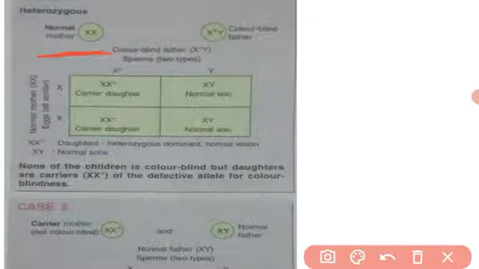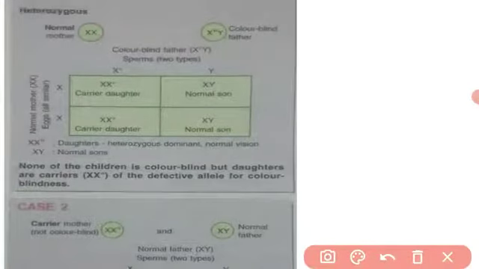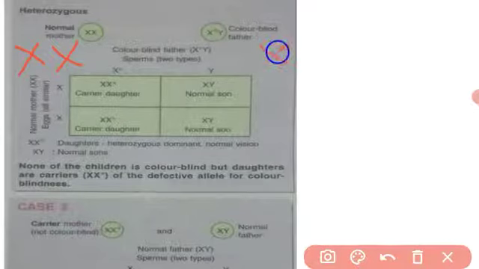Her eggs contain XX chromosomes, and the father is color blind. Why? Because the father has only one X chromosome, while the mother has 2 X chromosomes. The mother's gametes have 2 X chromosomes, and the father has only 1 X chromosome.